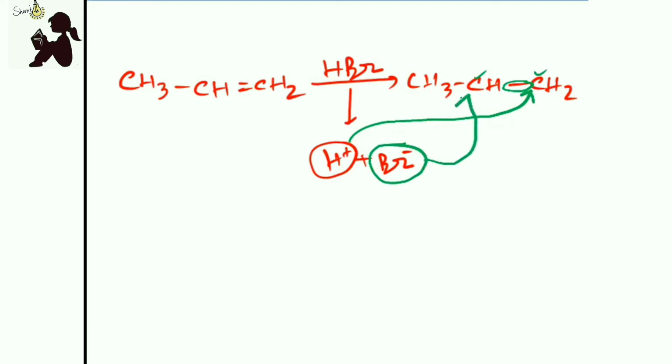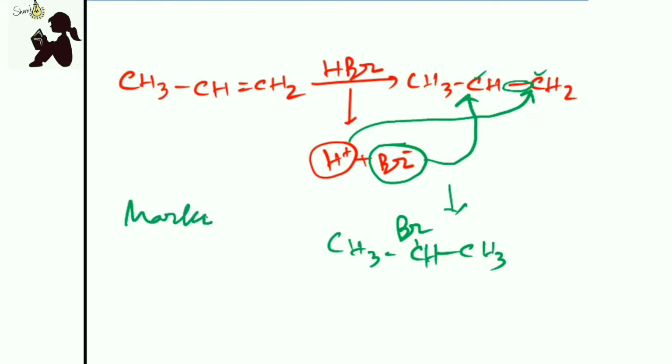So what will be the product then? It will be like this, CH3 CHBr CH3. That's how we decide where the positive part will go and where the negative part will go. So this is our Markovnikov addition.